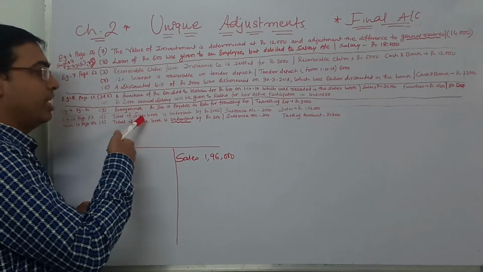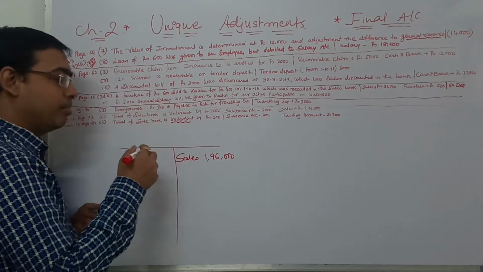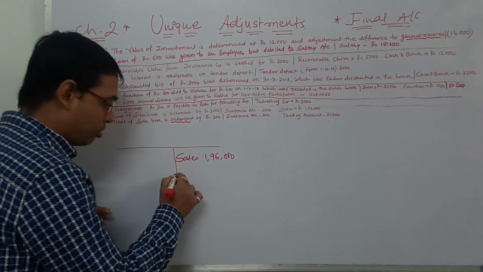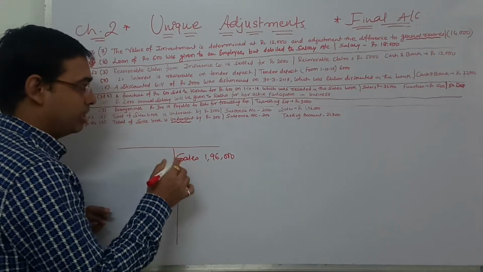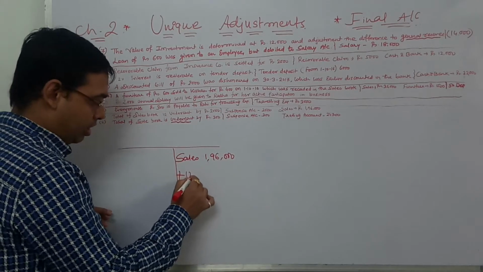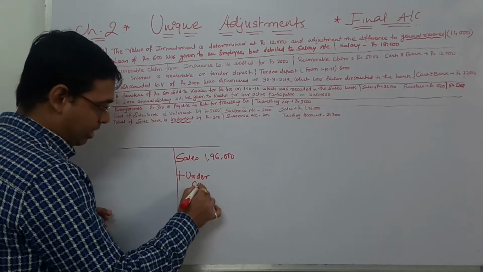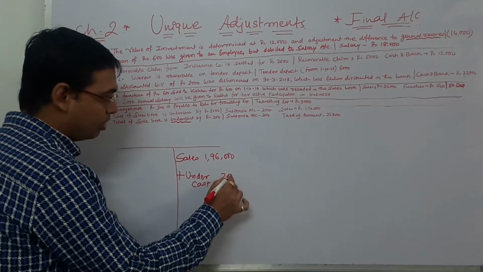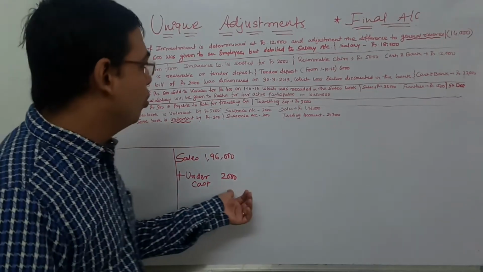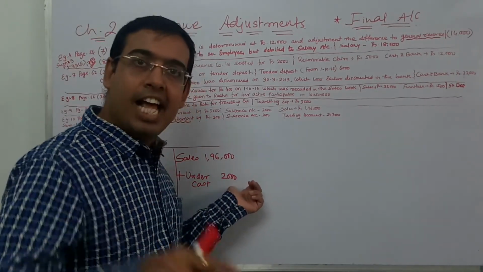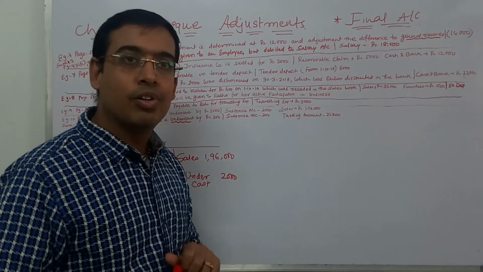They have done undercasting, that means they have reduced the sale amount. So add plus 2000 undercast. The similar 2000 you will find in the trial balance as suspense account.